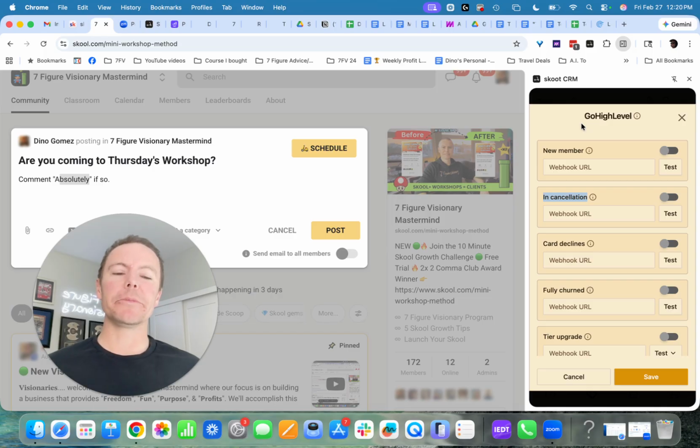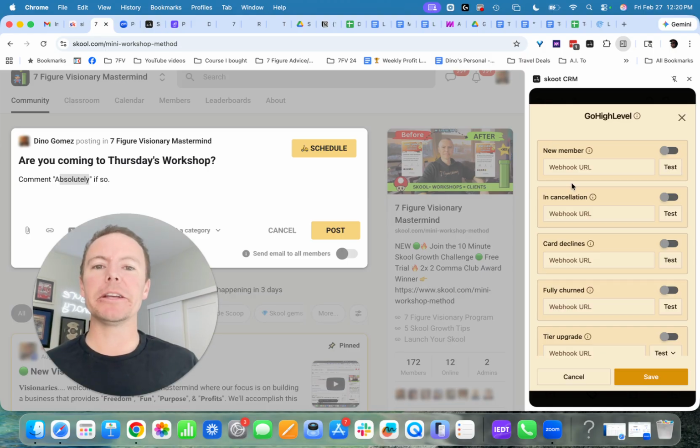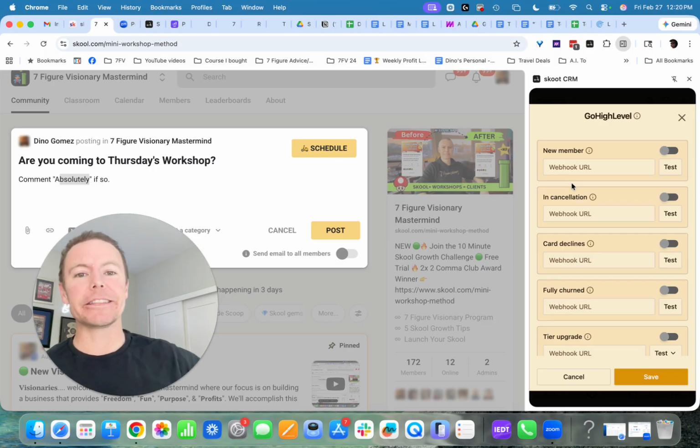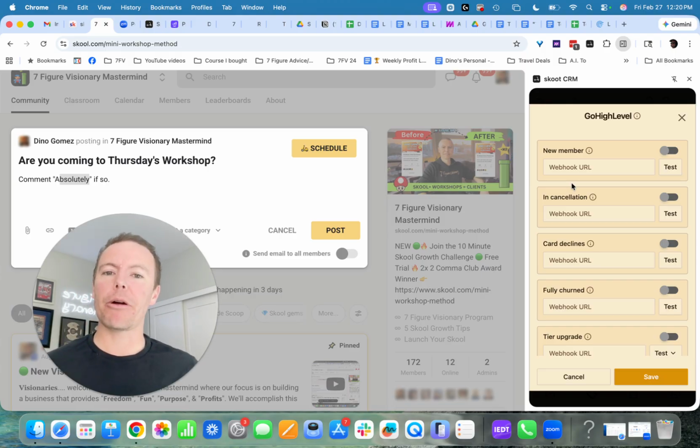It would be awesome if there was more granular ways to trigger automations based upon if maybe a member is inactive for more than 30 days. Let's send off a workflow to try to get them re-engaged in the community because they were probably just rebuilt. There's some other things, potential upgrades, but for this being a new software out of the box, awesome. Love it. Has made a massive difference.